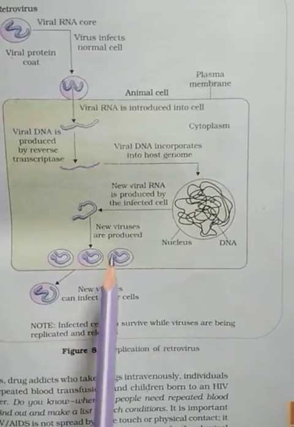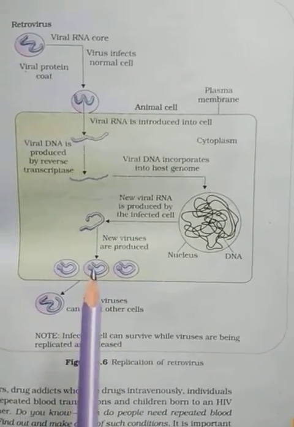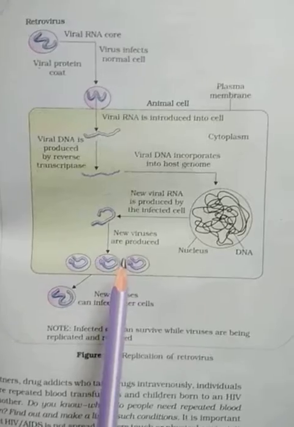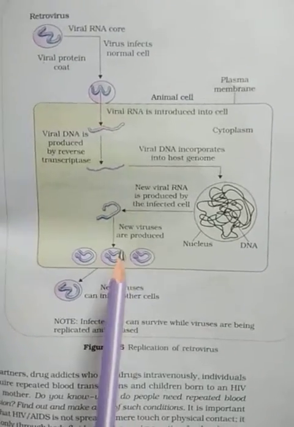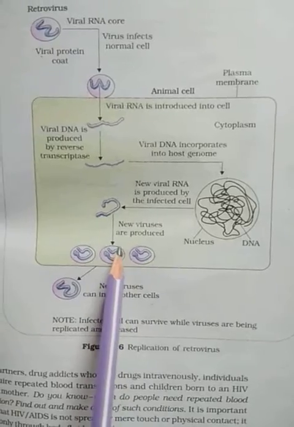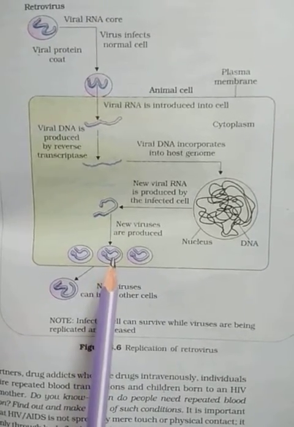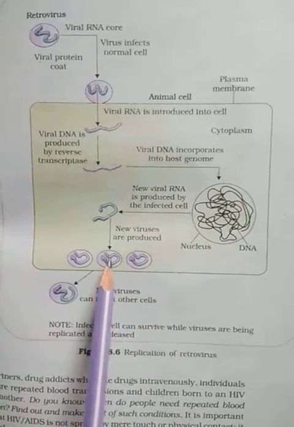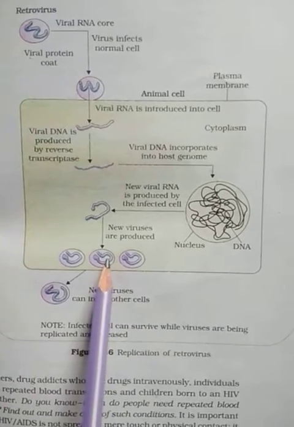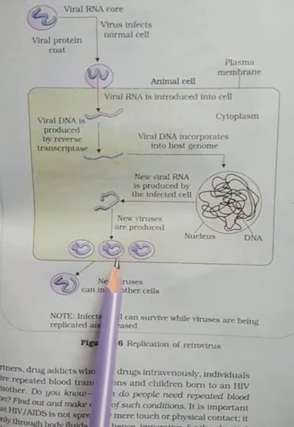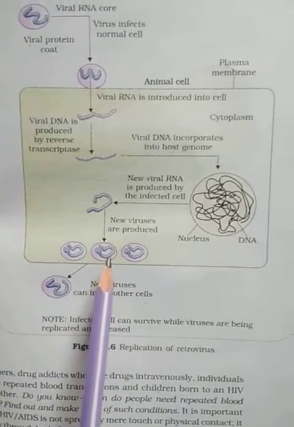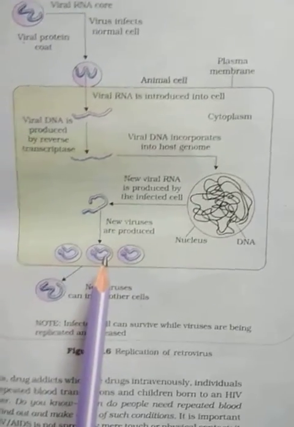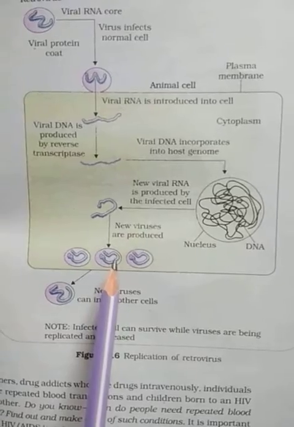But the main difference is that the viruses come out from the helper T cells by the rupture of the cell membrane of the T4 cells. So that's why it causes the destruction of the helper T cells, and due to the destruction of helper T cells, antibody production also decreases, and consequently the body suffers from various kinds of diseases. This is called AIDS disease, because due to the decrease in the number of antibodies, many pathogens attack the body and the body suffers from various kinds of diseases. That condition is called the AIDS condition.